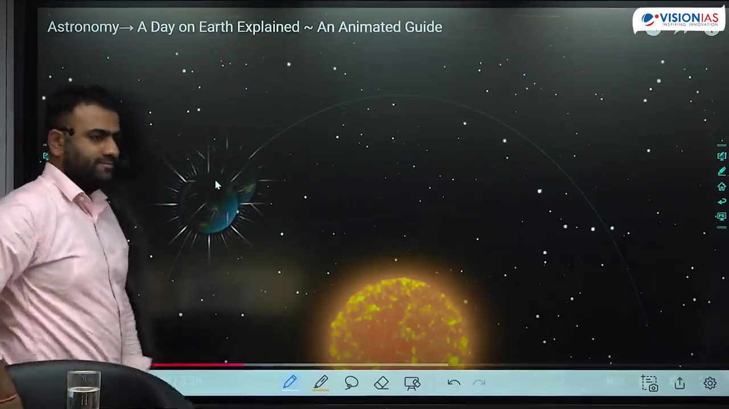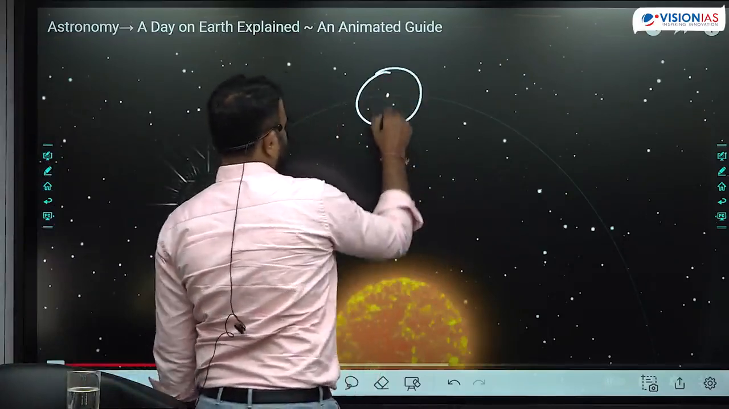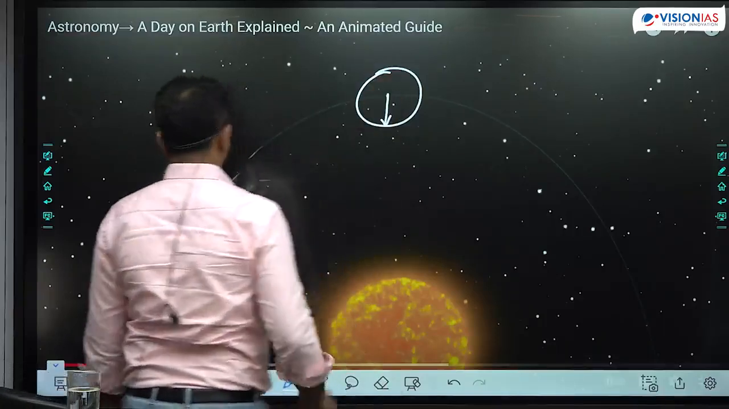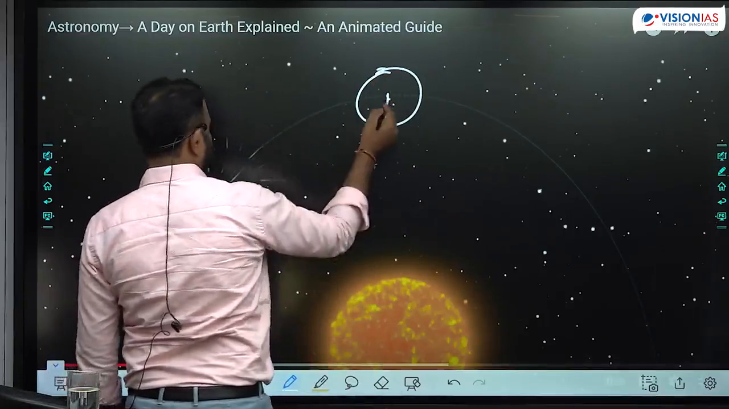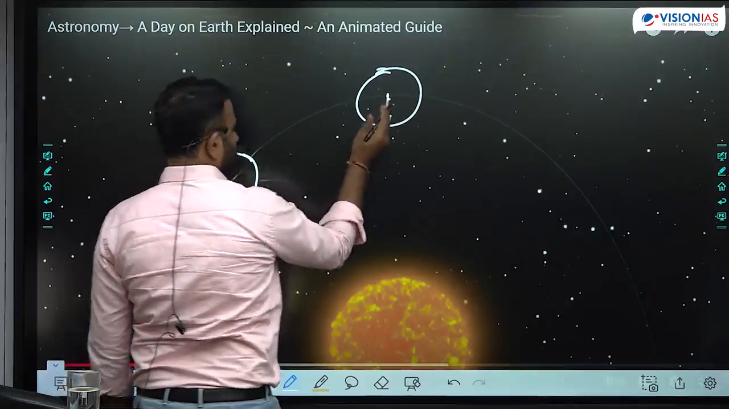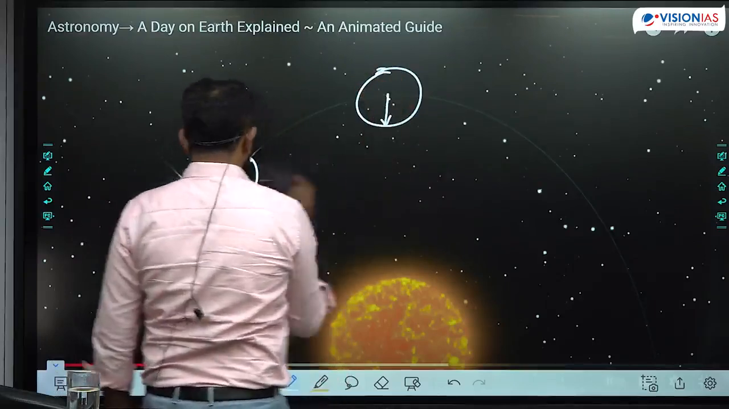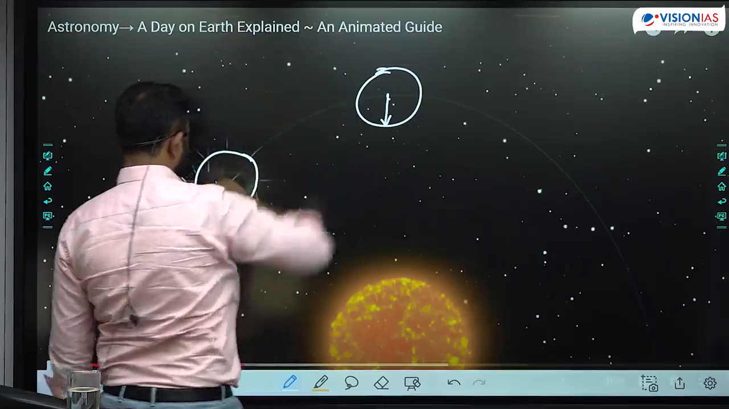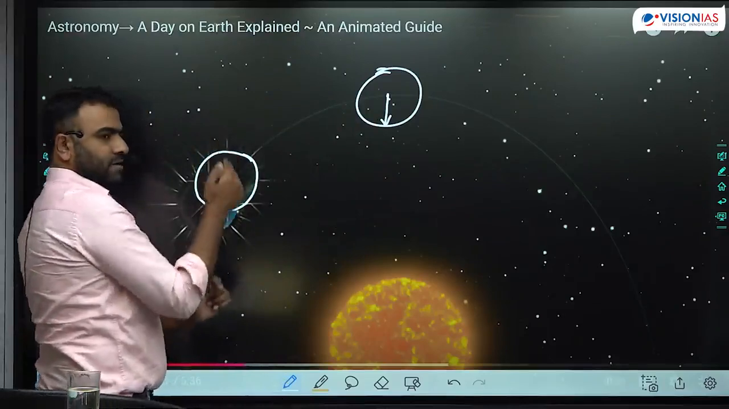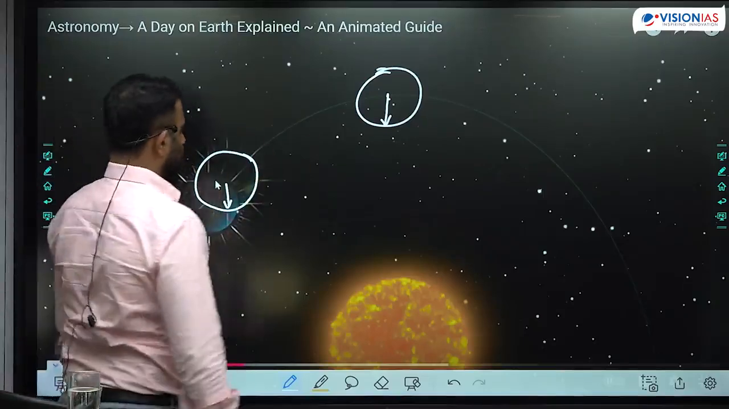What is the point? This was our original position. Here we had imagined a reference line. We started the movement of Earth from here. When Earth moved from here to here, as the Earth rotates, the position of this arrow keeps changing, and it comes back to the same position here. When Earth came from here to here, it rotated and has completed 360 degrees of rotation, right? From here to here it is 360 degrees.